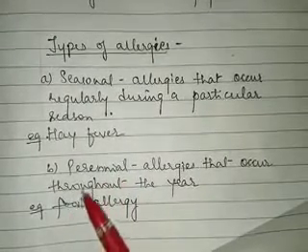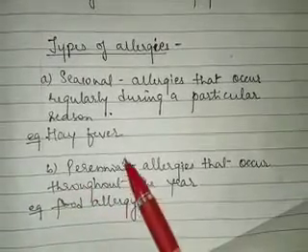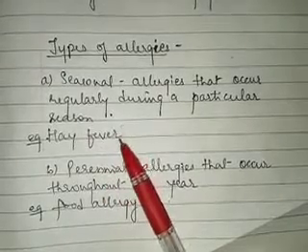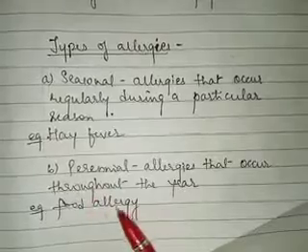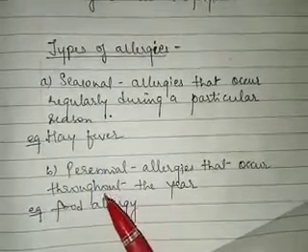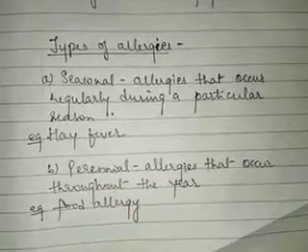Suppose you have an allergy to a particular food item, it will be allergic to you throughout the year. It is not that it will be allergic to you during the rainy season and not in other seasons. So such allergies which are there throughout the year will be called perennial allergy.